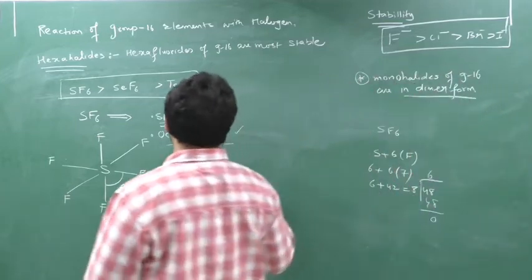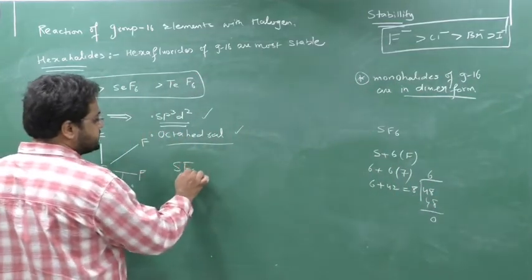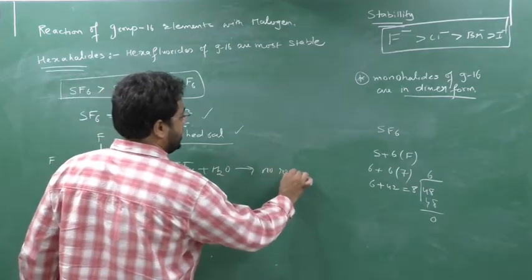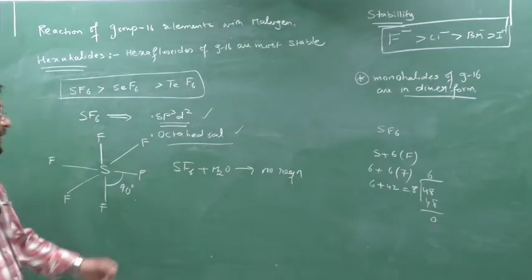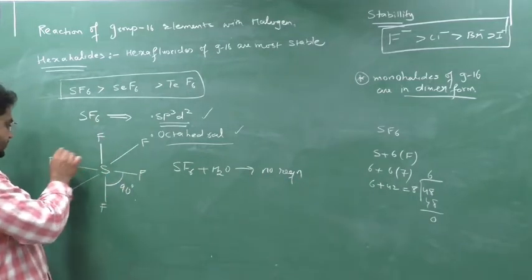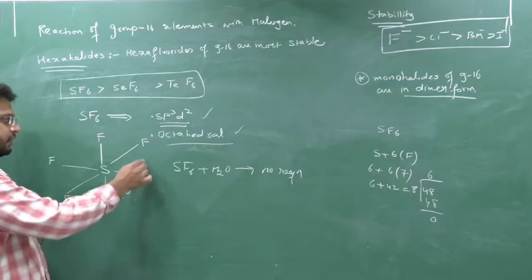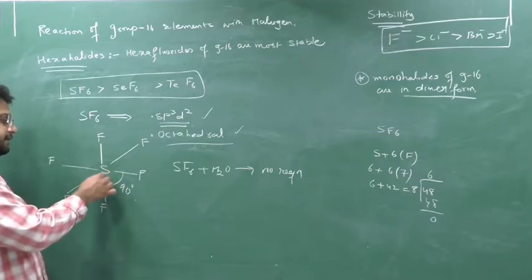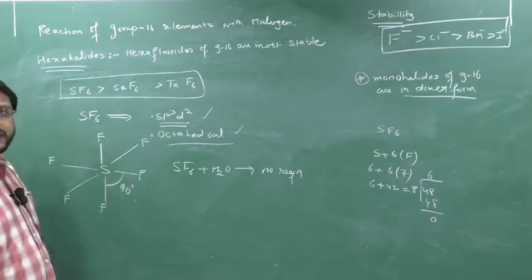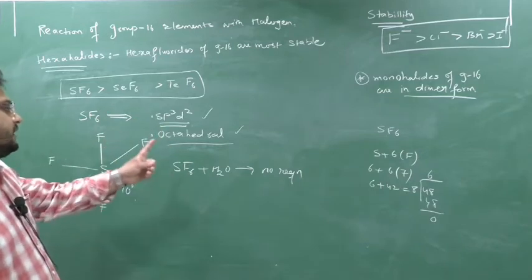Next, if I do the hydrolysis of SF6, what will I get? The answer is no reaction. Hydrolysis of sulfur hexafluoride is not possible because the 6 fluorines protect the sulfur. These 6 fluorines will not allow the sulfur to undergo hydrolysis.